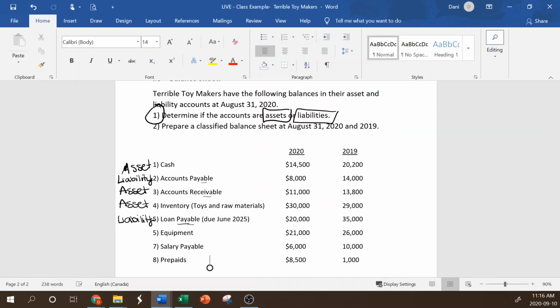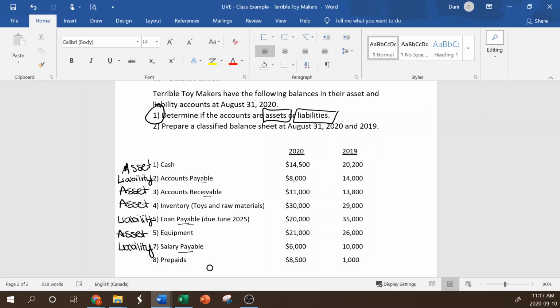So yes, if it says payable, it's a liability, but there are other things as well. Equipment is an asset. We are using this equipment to build our toys to sell, which makes money, so that's an asset. Salaries payable, again, a liability.